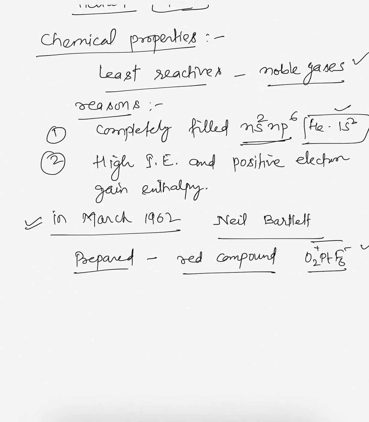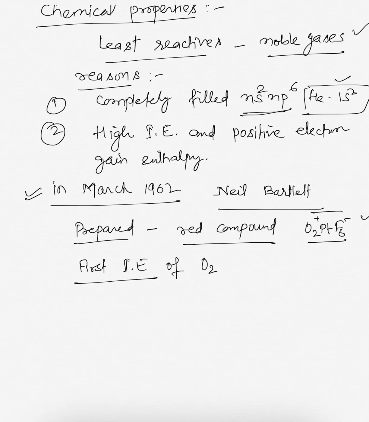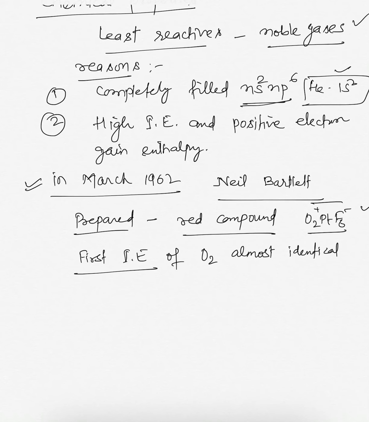Then he realized that the first ionization enthalpy of O2, that is molecular oxygen, was almost identical to the first ionization enthalpy of xenon. So he found that their ionization enthalpies are identical.